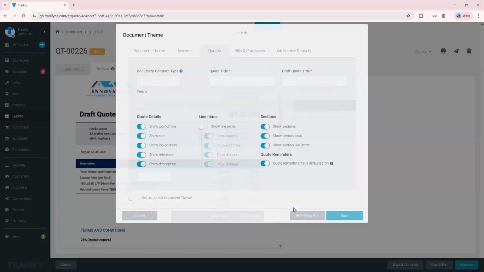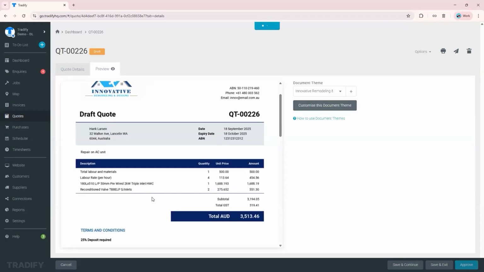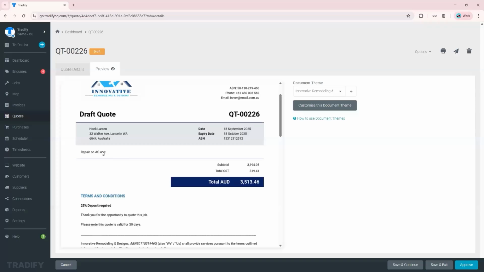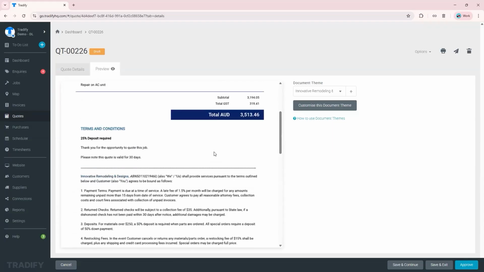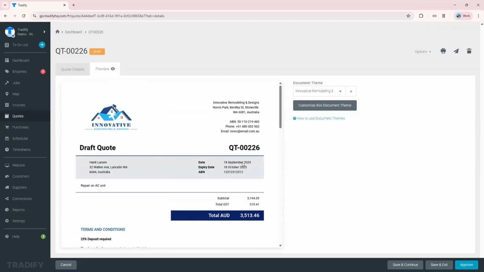Click save. So what will be left here is just the description of the job overall, and then the total amount for that quote. And you've got your terms and conditions and everything there, payment details. And once that's looking good, just click approve. So that quote is not a draft quote anymore. And you can just click send to customer, this paper plane icon here.